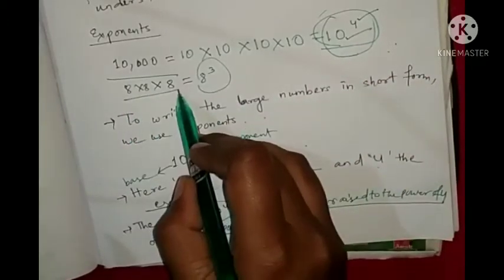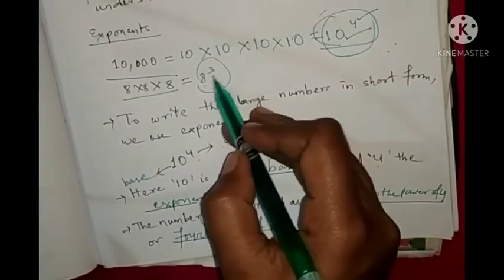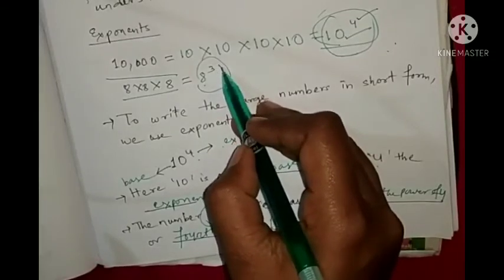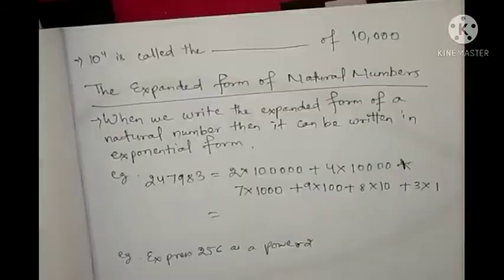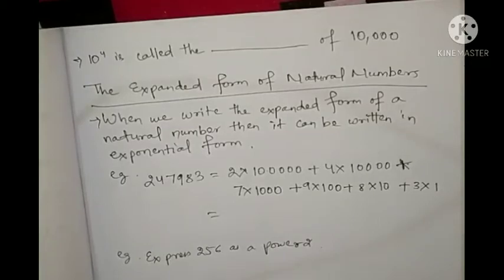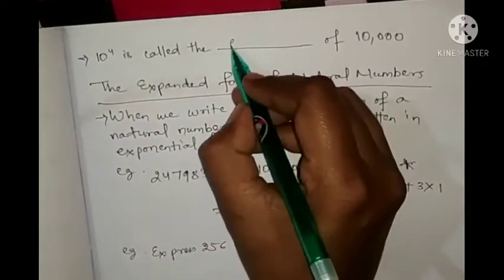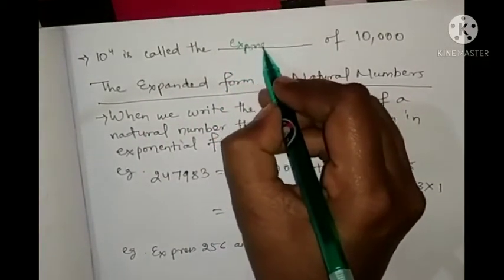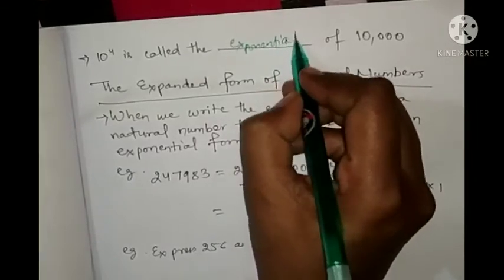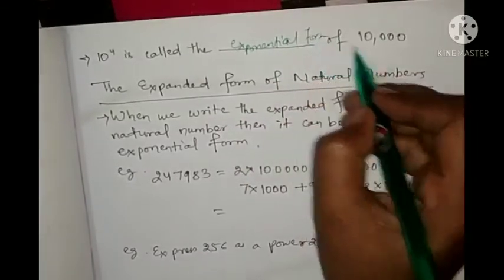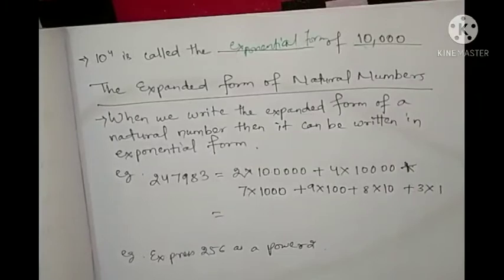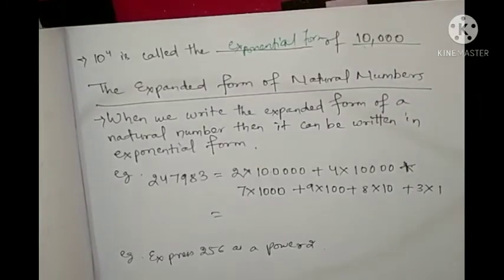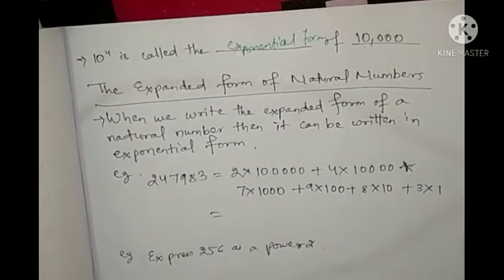Instead of 8 into 8 into 8, what can we write? 8 to the power 3, where 3 is the exponent and 8 is the base. So here, 10 to the power 4 is called the exponential form of 10,000.